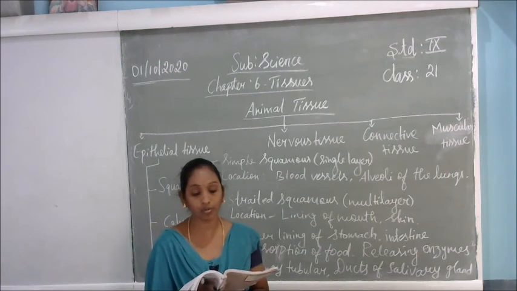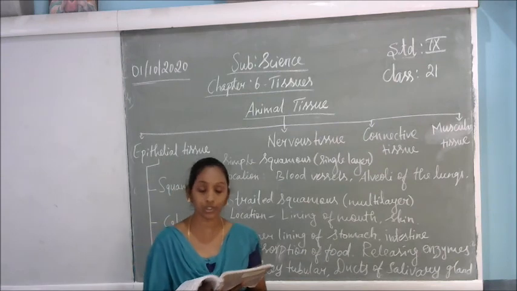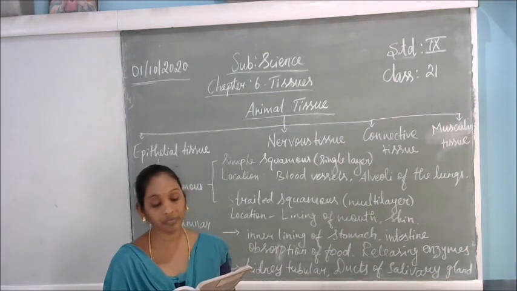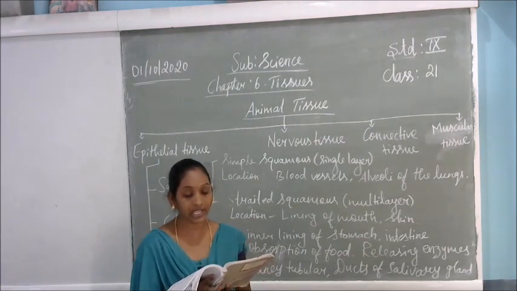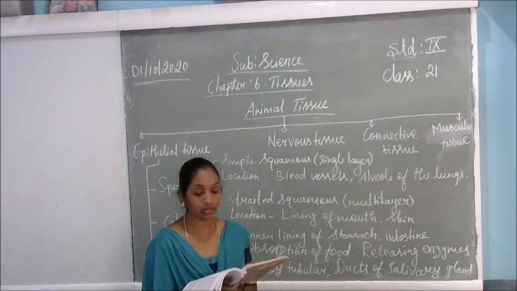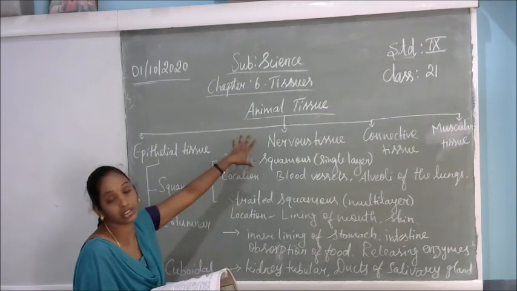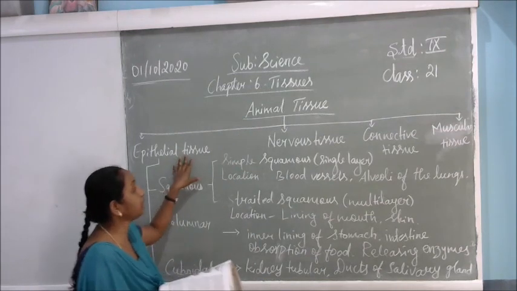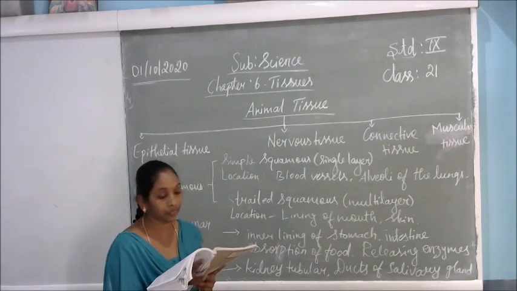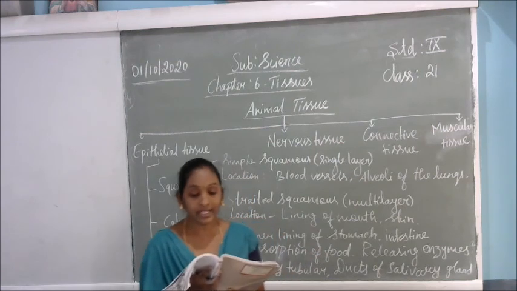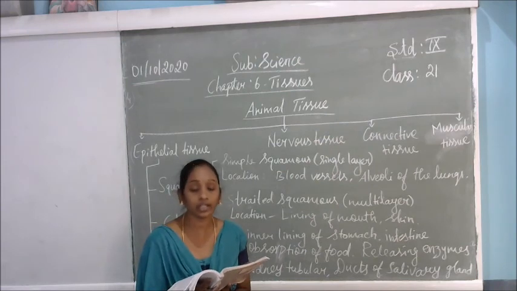So blood and the muscles are both examples of the tissues formed in our body. They are very important tissues in our body. On the basis of the functions they perform, we can think of different types of animal tissues, such as epithelial tissues, connective tissues, muscular tissues and nerve tissues. So here I have already told you about the 4 types of tissues in our body: epithelial, nerve tissues, connective tissues and the muscular tissues. Okay. So here blood is a type of connective tissue and the muscle forms the muscular tissues.